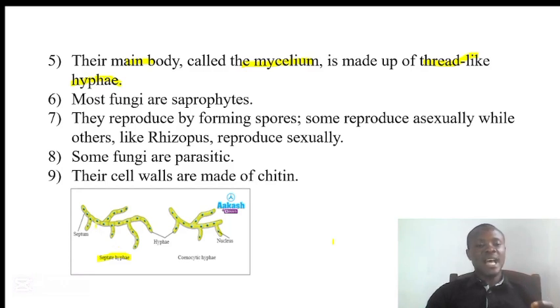That means it has a wall in between that is separating the cytoplasm. And we have coenocytic hyphae or aseptate hyphae. The coenocytic hyphae do not have any wall in between that is separating the cytoplasm. There is a free movement of the cytoplasm within the hyphae.